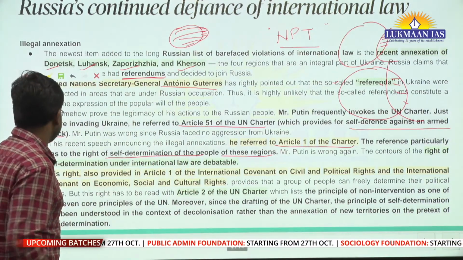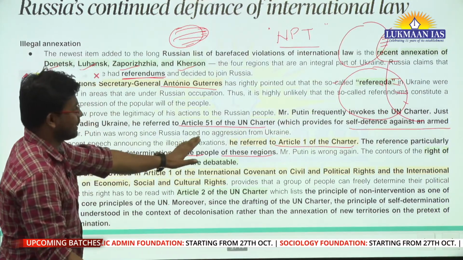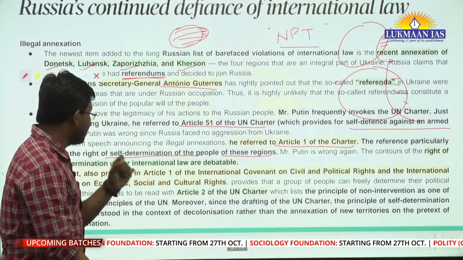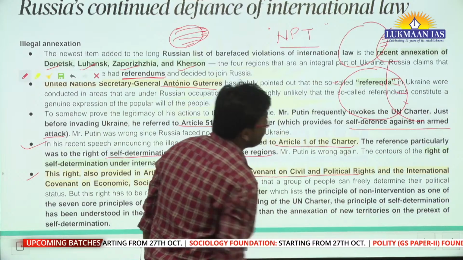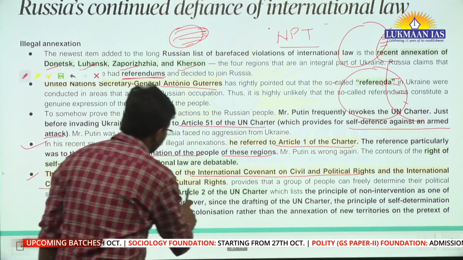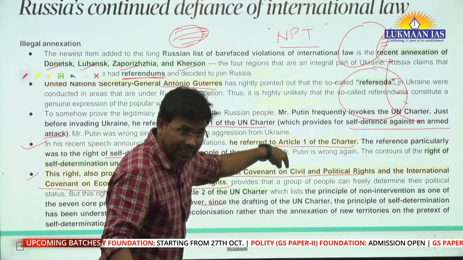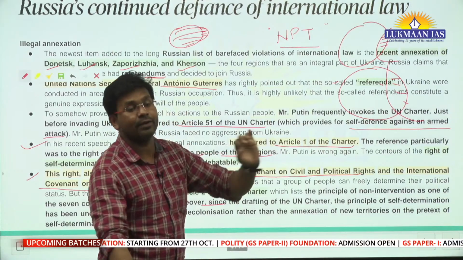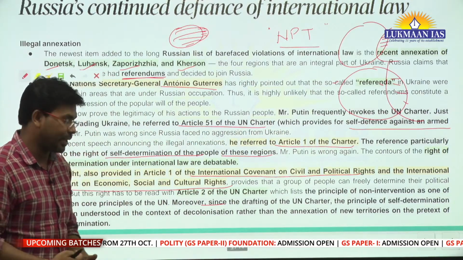These are the things, and this particular right of self-determination is also given under Article 1 of the International Covenant on Civil and Political Rights, and then we have the International Covenant on Economic, Social and Cultural Rights. These are some of the international provisions where the right of self-determination is mentioned.